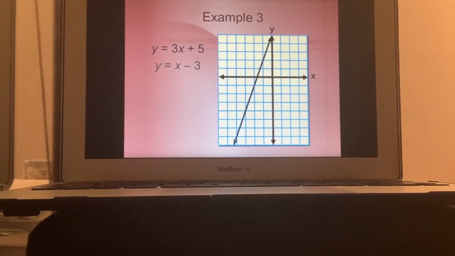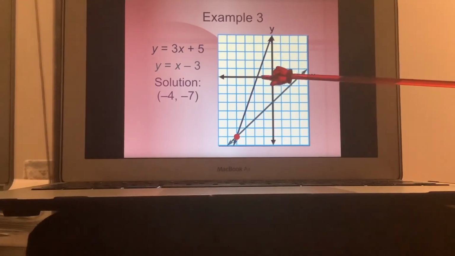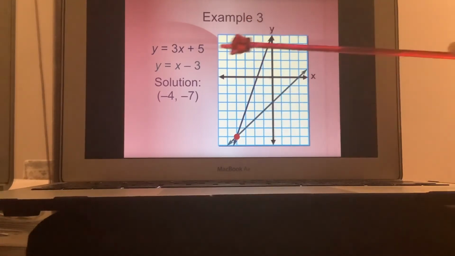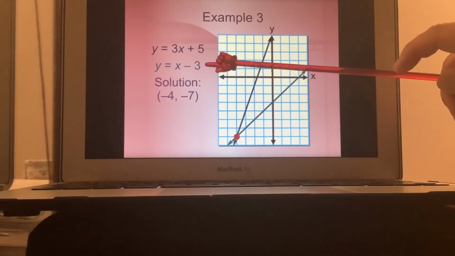We'll take one of the lines and we're going to graph that. And then you take the other line, you graph that also. And there you have your two lines. And then where they intercept, right there. And the solution here is negative 4, 1, 2, 3, 4, negative 7. That came from calculating the rise over the run, and also the 5 and the negative 3.